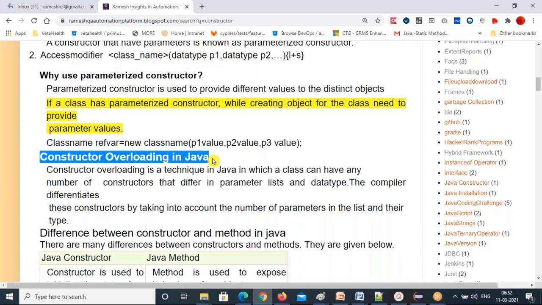As I told you very clearly, a constructor name must be the same as the class name. However many constructors you create, the name must not change. Then will it throw a duplicate error? No. You change the parameters in the parentheses. That is called constructor overloading.